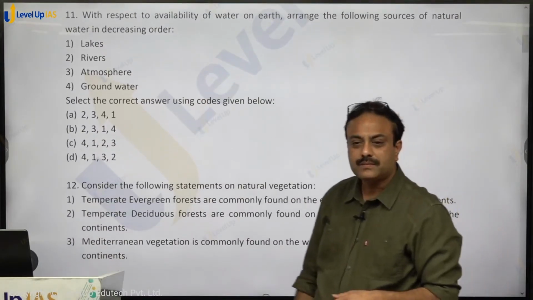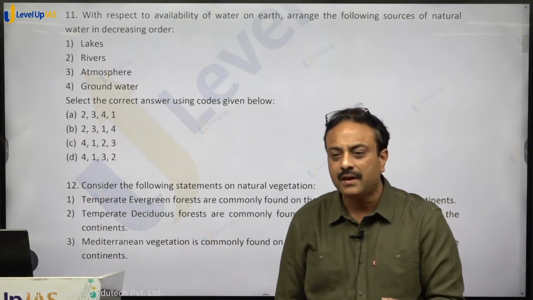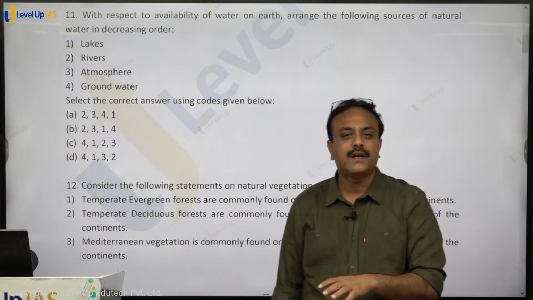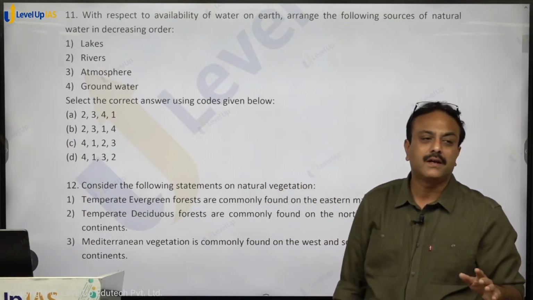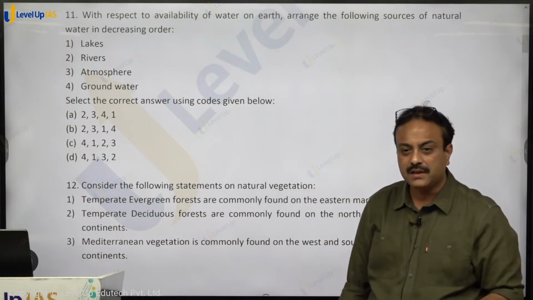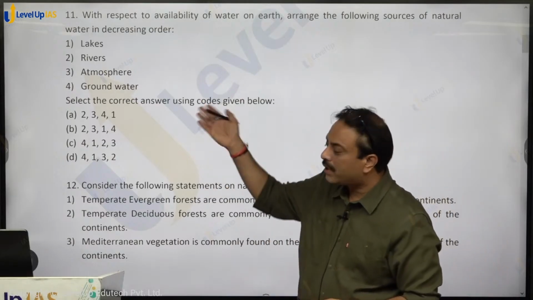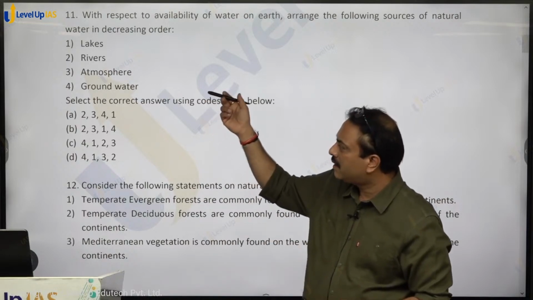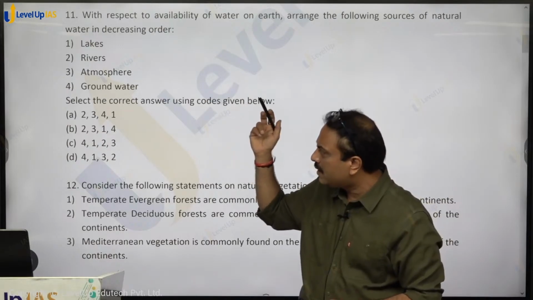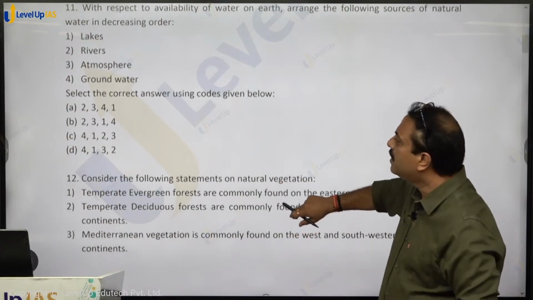So what is the order? Maximum part of hydrosphere exists in oceans, followed by ice caps, glaciers, followed by groundwater, followed by soil moisture, followed by lakes. After lakes it is atmosphere, and the last comes rivers. So here 4 of them are given. So it will be groundwater, lakes, atmosphere, river. It should be 4, 1, 3, 2. So 4, 1, 3, 2. Whatever is the option, option D, D for dog, shall be the right answer. Clear on that?